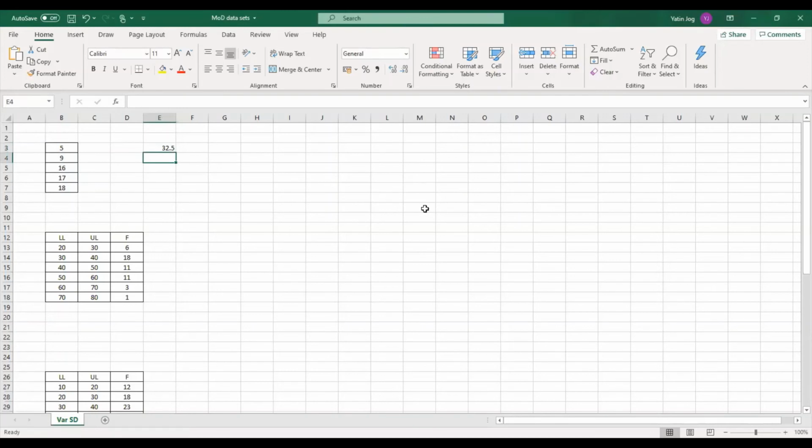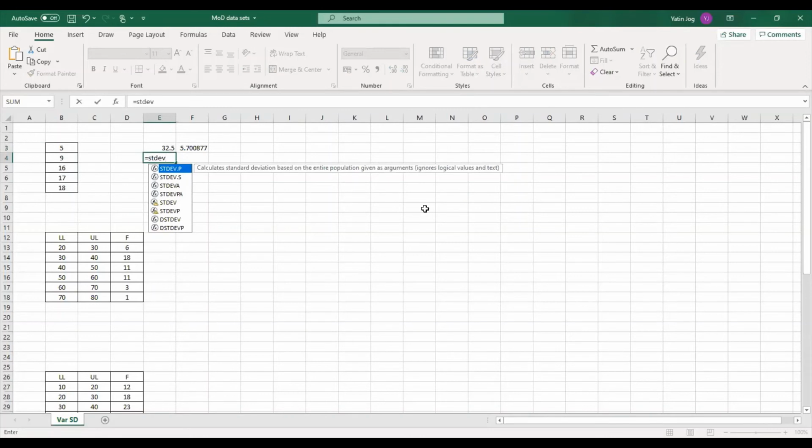32.5, that is my variance. And then what is standard deviation? Standard deviation is the positive square root. So either you can go for the SQRT function and give this value as input, or you can use the standard deviation function, STDEV. Again, you will find population and sample methods, different methods for standard deviation.